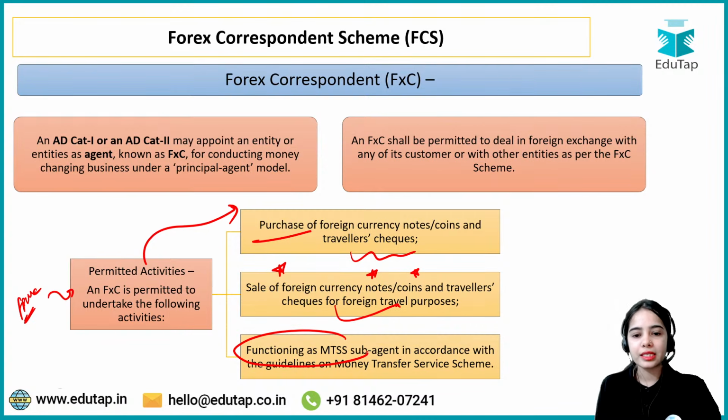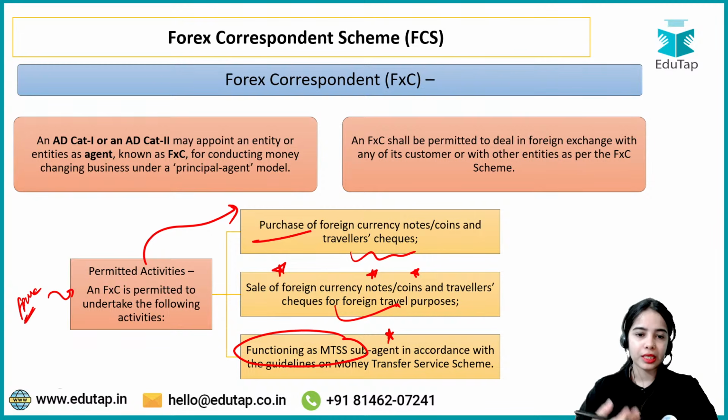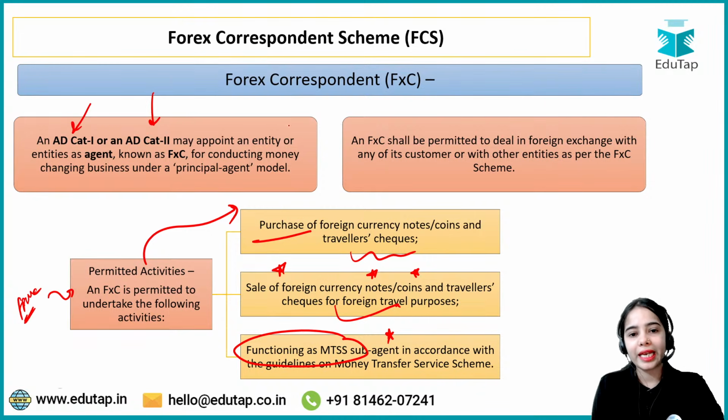They can function as MTSs, that is Money Transfer Service Scheme, sub-agents for receiving remittances by the people of India. So authorized dealer category 1 and category 2 can appoint an entity or entities as agents that are known as foreign exchange correspondents. So there will be a principal-agent relationship model that will be followed.